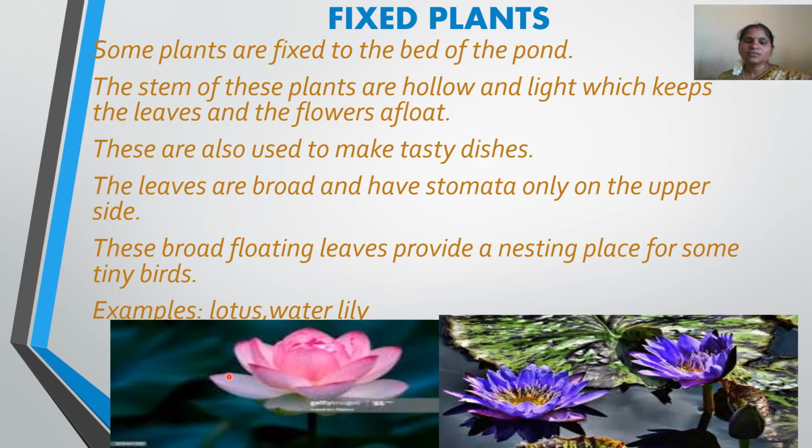Observe the picture here. This is lotus. This is which plant? Lotus plant. This is one of the examples of the fixed plants. Another one is water lily. This is also one of the examples of the fixed plants. Observe here, the stem we can find here. See, it is a hollow stem. The stem and the leaves of these plants easily float on the water. The stomata will be present on the upper side of the leaf.